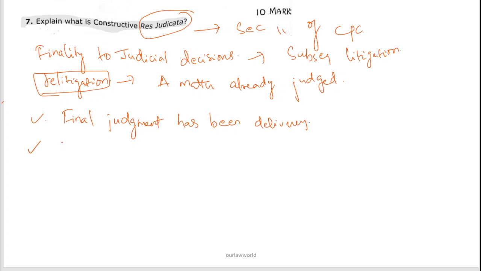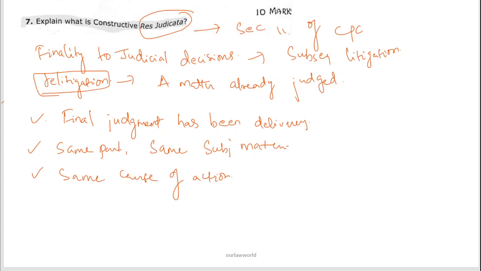And it should involve the same parties, the same subject matter, addressing the same cause of action. A matter, once decided and adjudicated, cannot subsequently be presented in court again as another suit. This is called the doctrine of res judicata.